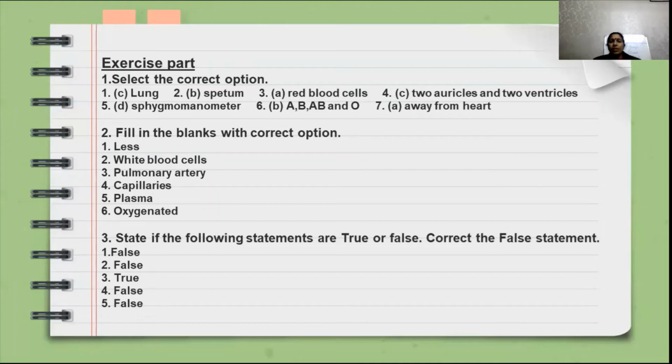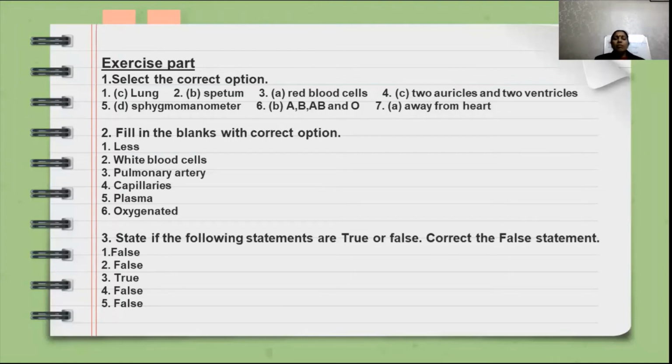Exercise part answers are here. I repeat, select the correct option. Answers: 1, lung; 2, sputum; 3, red blood cells; 4, 2 auricles and 2 ventricles; 5th one, sphygmomanometer; then A, B, AB and O. Then the last one is away from heart. Then the fill in the blanks part is also here. The answers are lungs, white blood cells, pulmonary artery, capillaries, plasma and oxygenated.